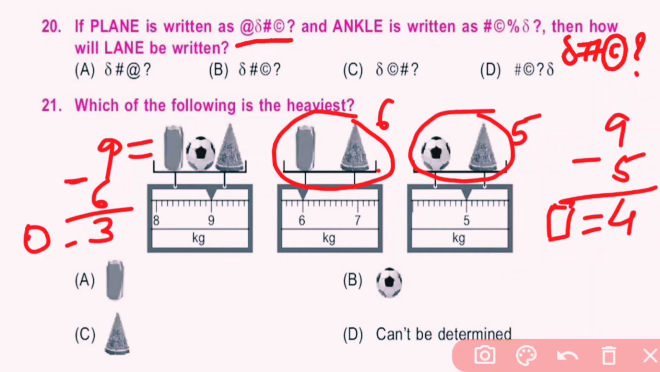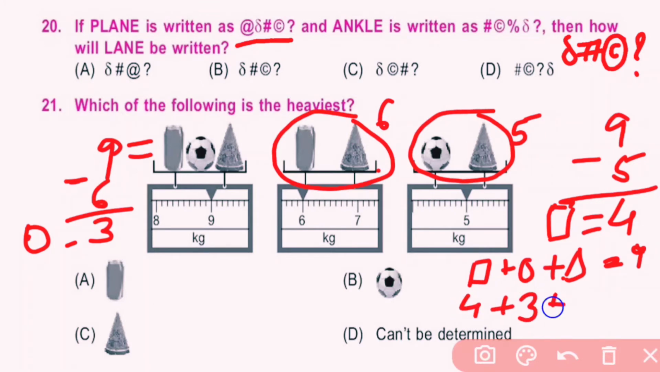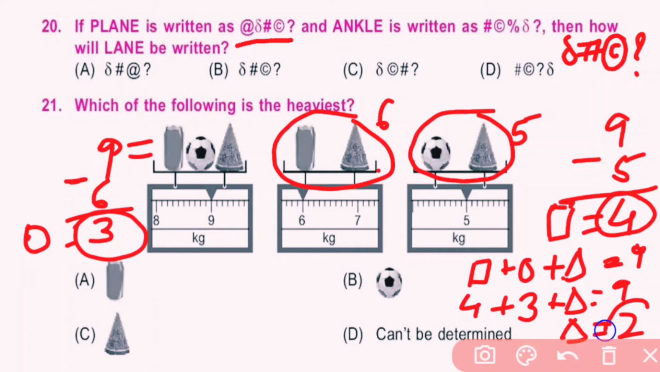Here, can plus football plus watermelon is equal to 9. So I put can weight 4, football 3, and then I will get the weight of watermelon. 4 plus 3 is 7, and 9 minus 7 is 2. So among all these, which is heaviest? Can. So A is the correct answer.